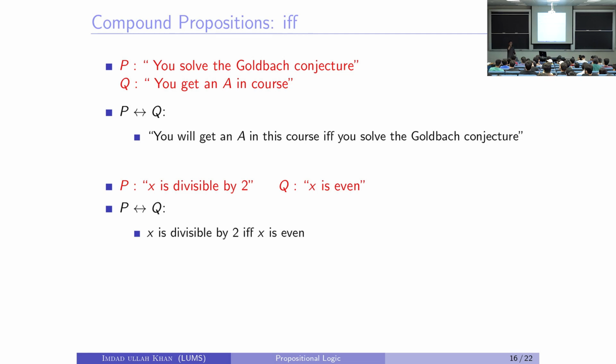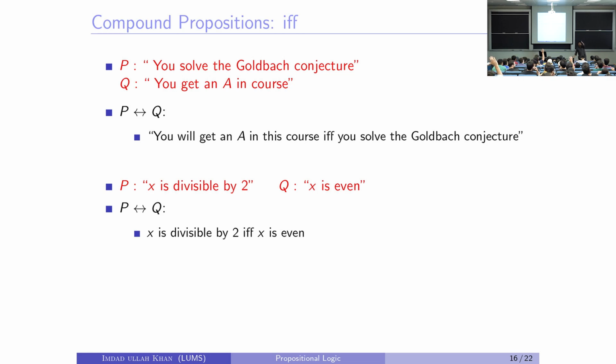Okay, good. Those of you who do see a difference there, can you please give a very short, easy description so it's clear to her? Yes. There are two things: firstly, it says that you cannot get an A without solving the conjecture, and secondly, it's a true implication that says that if you got an A, it means that you have solved it.